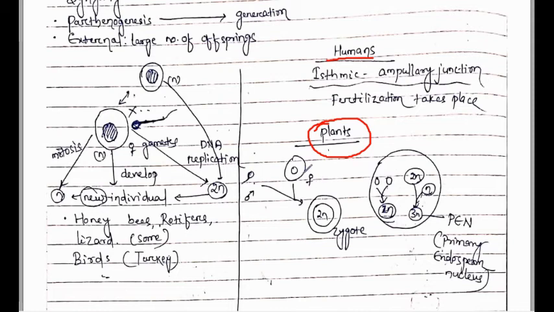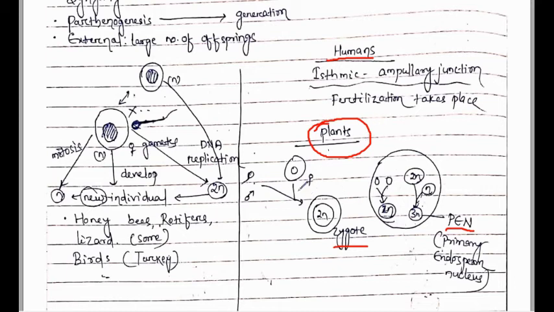One of the male gametes fuses with the female gamete, forming the zygote, which is diploid in nature. The other male gamete fuses with the polar nuclei to form the triploid, 3N, primary endosperm nucleus. So fertilization takes place two times in flowering plants.